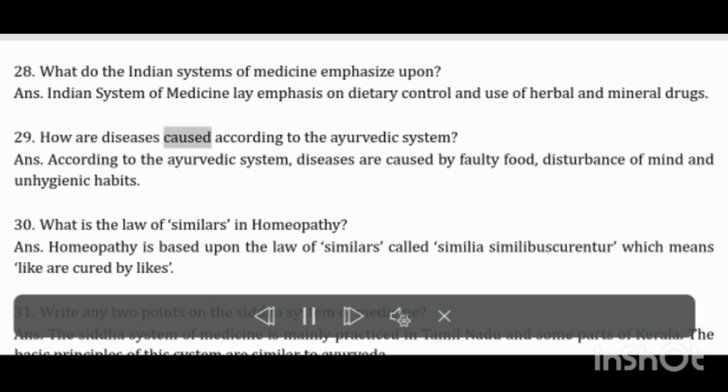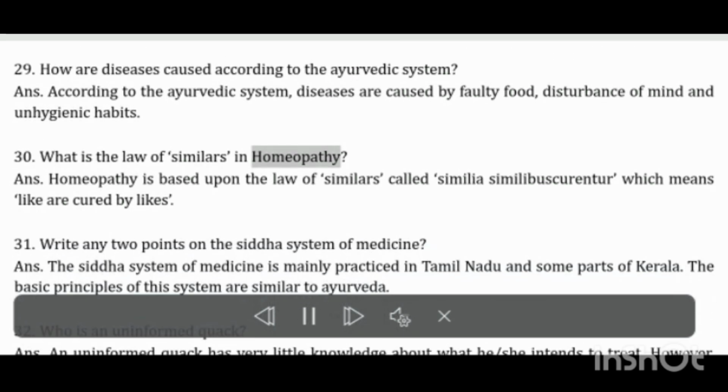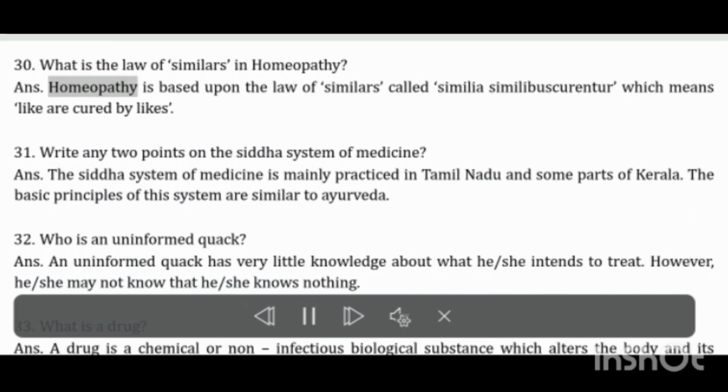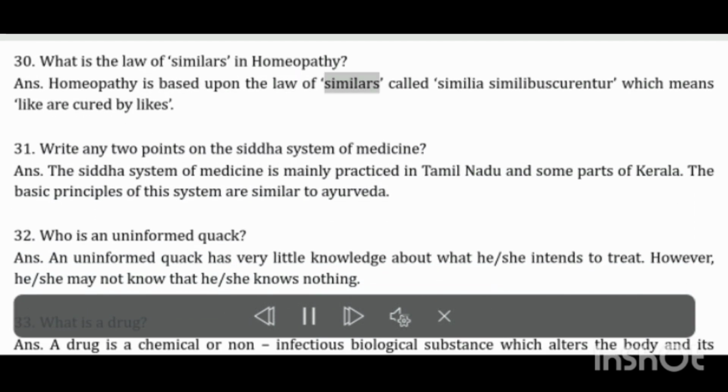How are diseases caused according to the Ayurvedic system? According to the Ayurvedic system, diseases are caused by faulty food, disturbance of mind and unhygienic habits. What is the law of similars in homeopathy? Homeopathy is based upon the law of similars called similia similibus curantur, which means like are cured by likes.